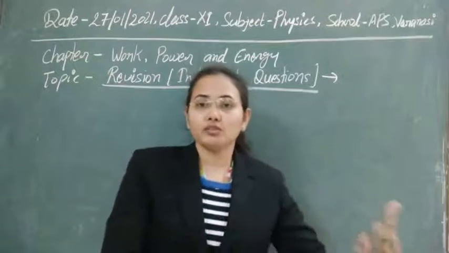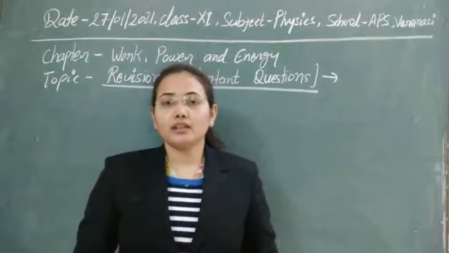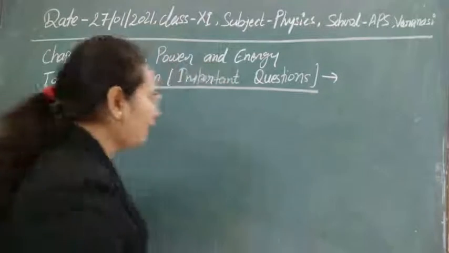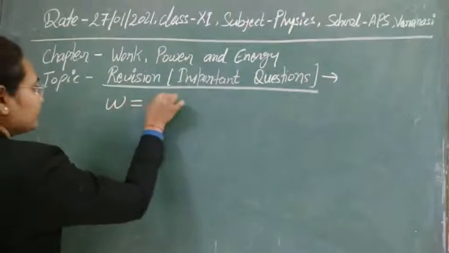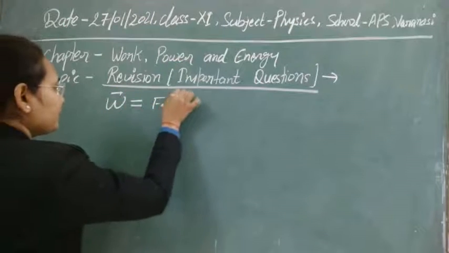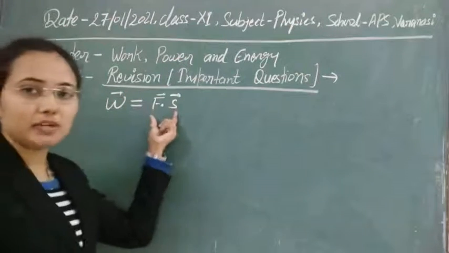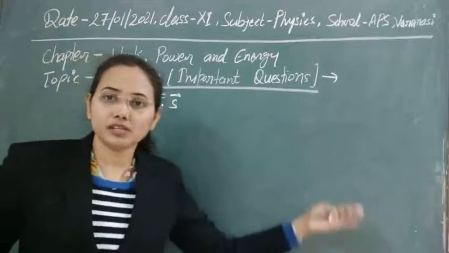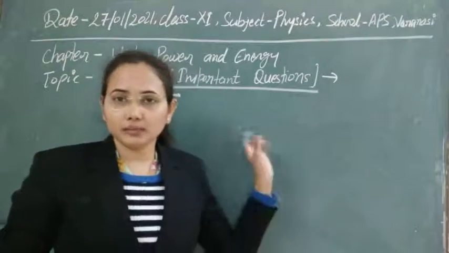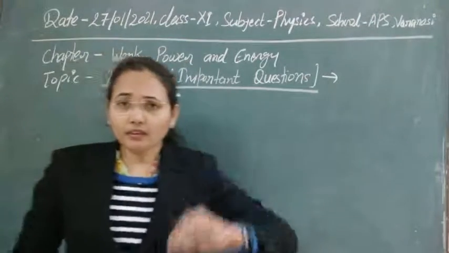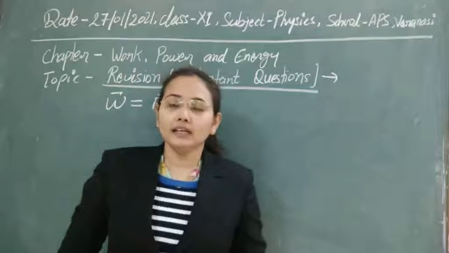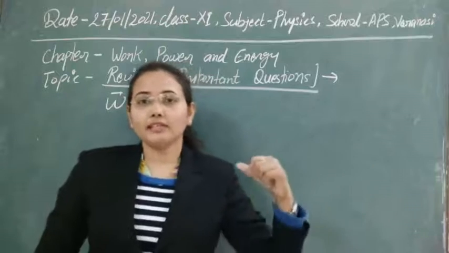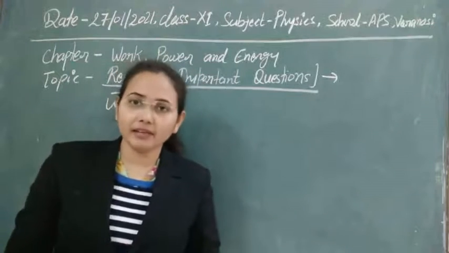some force to somewhere, then it is said that the force has done some work on that body. So if we have to represent it mathematically, then work is basically the dot product of force and displacement. So this is the force that is applied on any body, and suppose S is the displacement that is caused in that body. First of all, for discussion, we are taking this force as a constant or uniform force. Later we will discuss what the work done will be due to a variable force also.